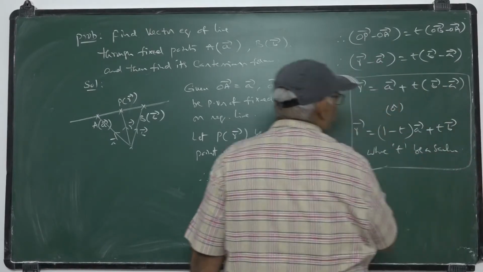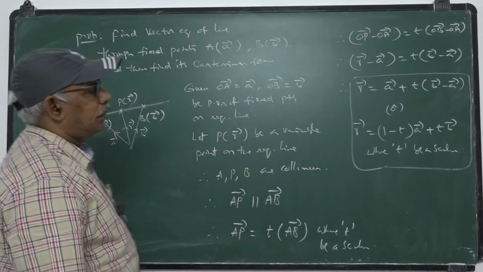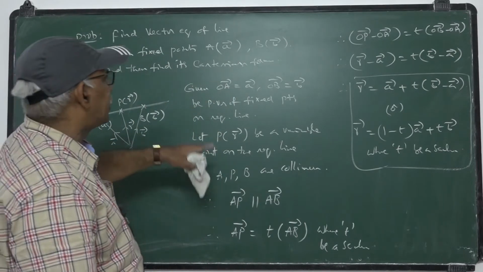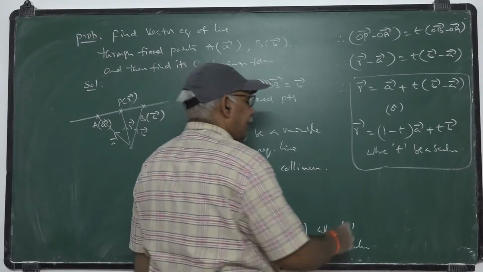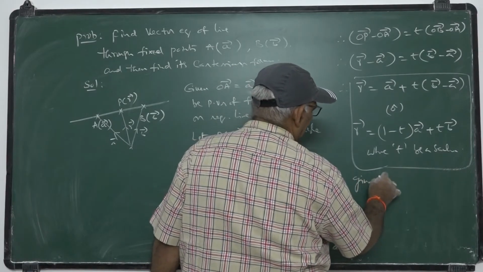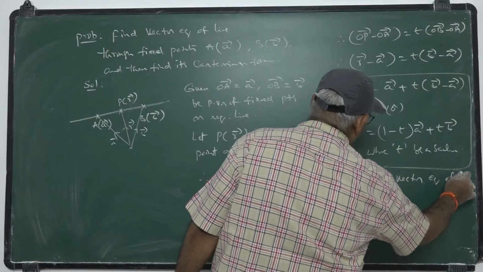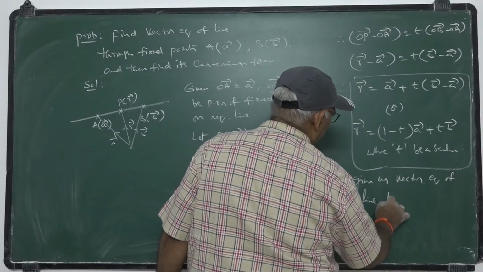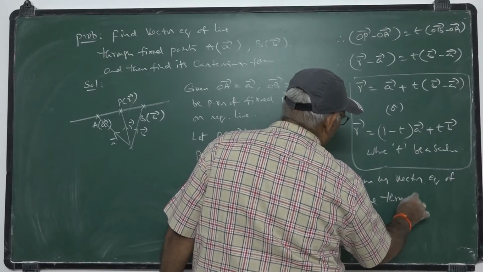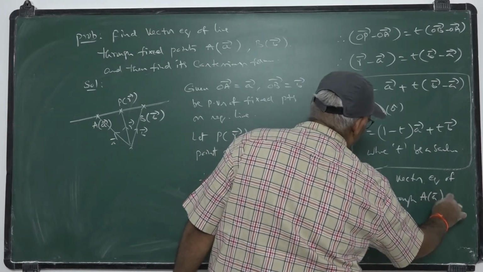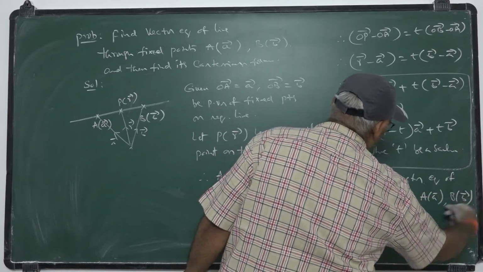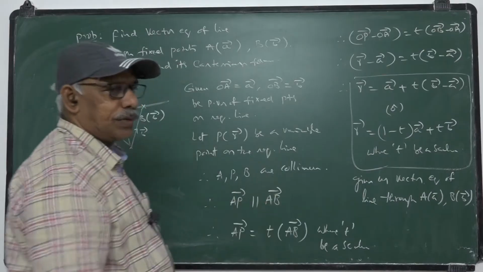This gives us the vector equation of the line through a bar, b bar.